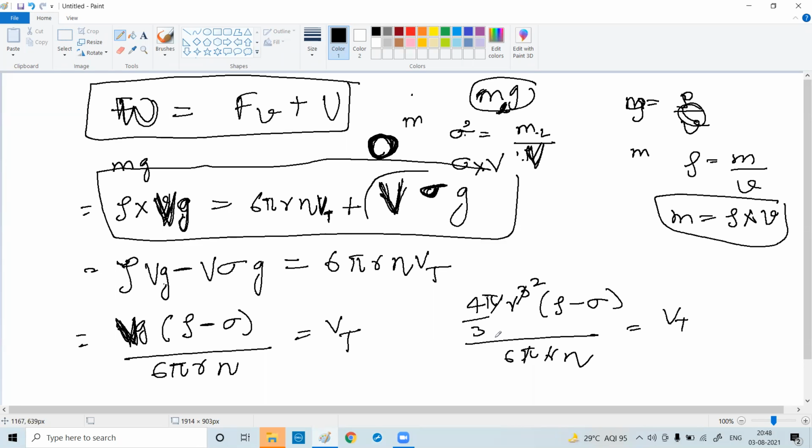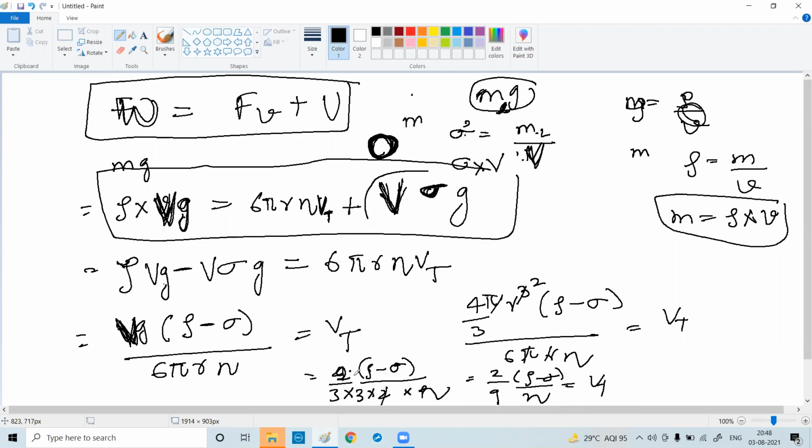And here I will write 4 by 3 into 1 by 6, with rho minus sigma divided by eta, so here 1 2 goes, here 1 2 goes. Yes or no? So this becomes 2 by 9 into rho minus sigma divided by eta equals Vt.